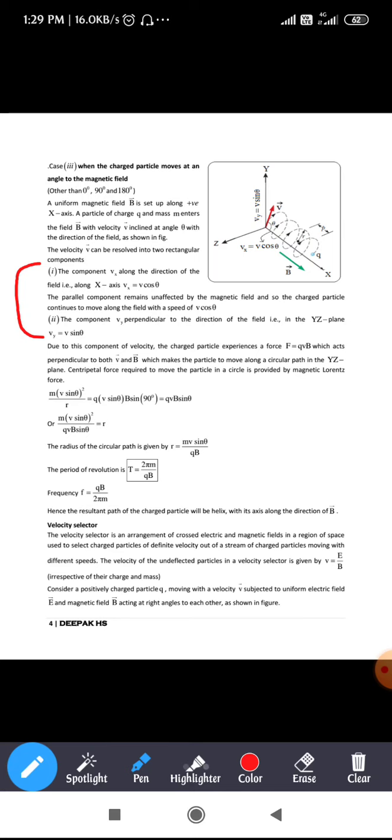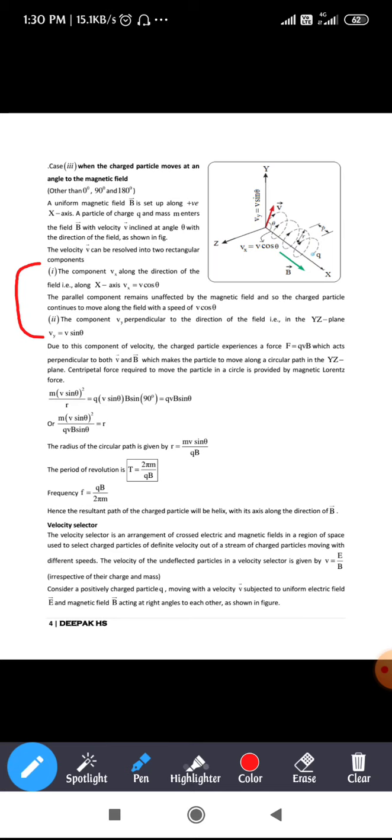Coming to the second point here, the component Vy perpendicular to the direction of the field, that is in the yz plane, Vy is equal to V sin theta. Due to this component of velocity, the charged particle experiences a force F equal to BQV, which acts perpendicular to both vector V and vector B, which makes the particle move along a circular path in the yz plane. See here in the second point, they have taken the V sin theta component.